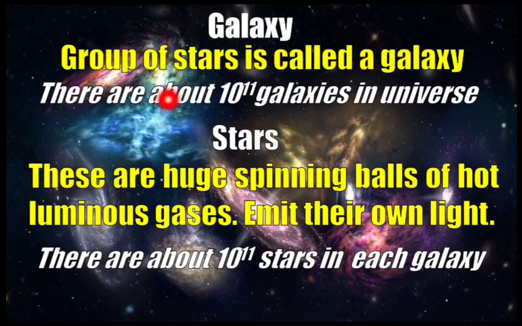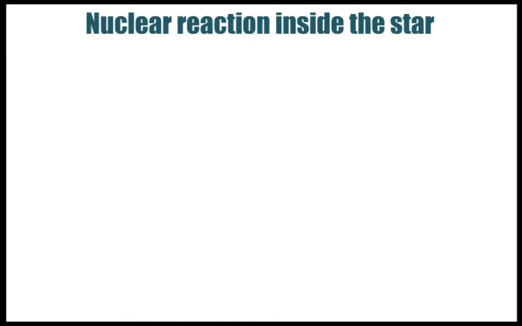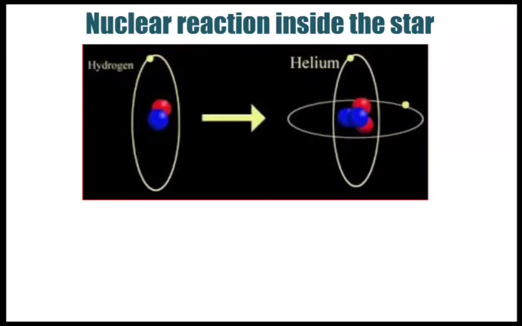So a galaxy is a group of stars, whereas a star is a spinning ball of hot luminous gas which emits its own light. You have seen that there are countless stars in our space at night time, too many to count. What makes a star glow is the nuclear reaction taking place inside it. In this reaction, hydrogen atoms combine, or fuse together, to form helium.